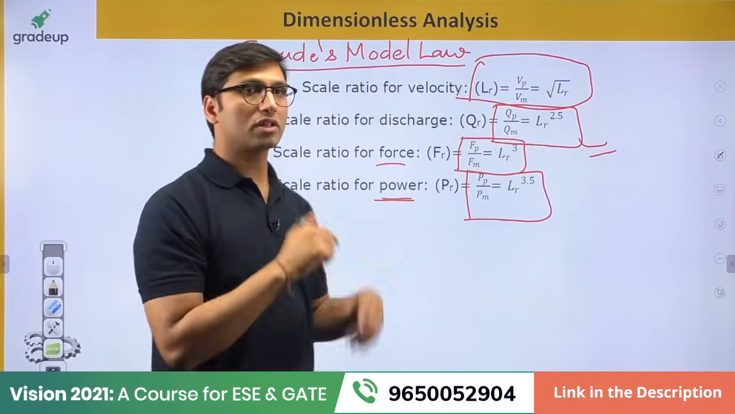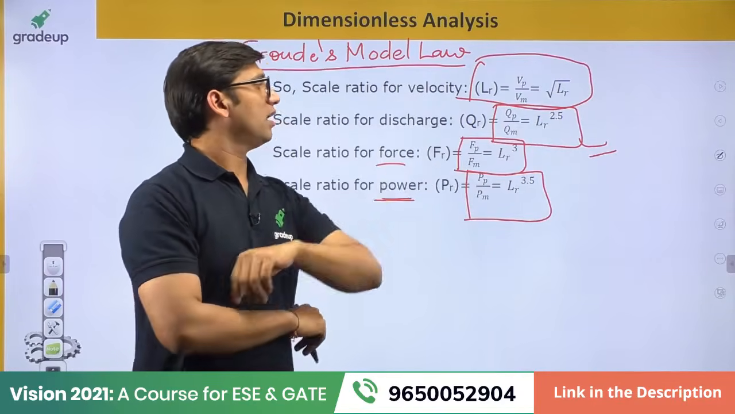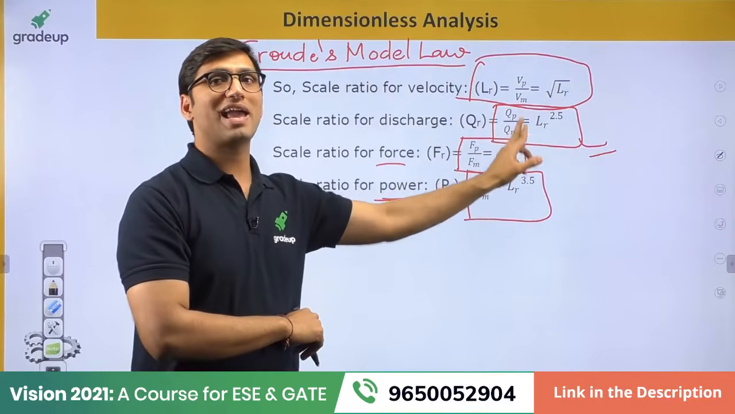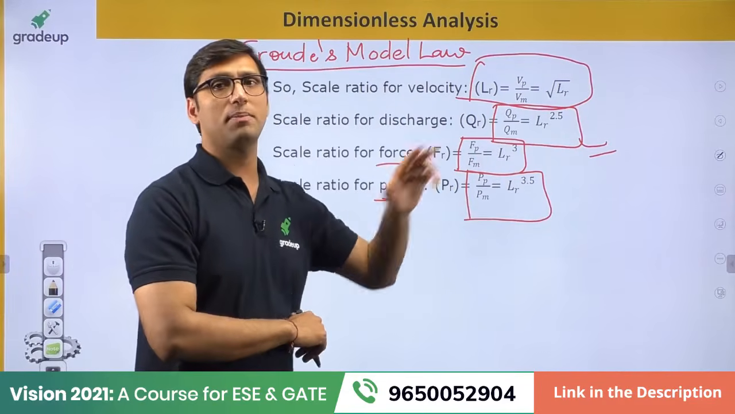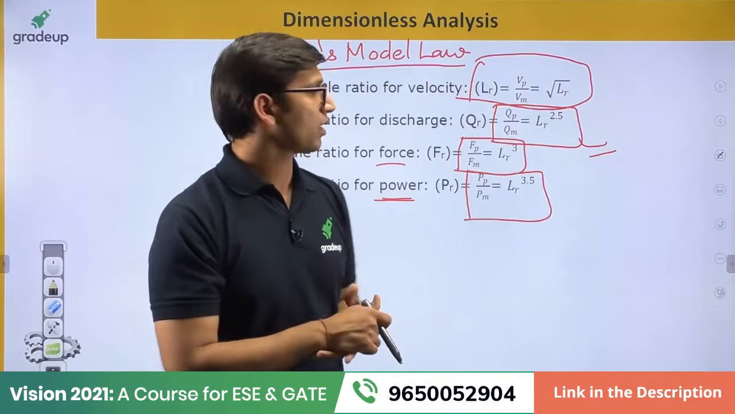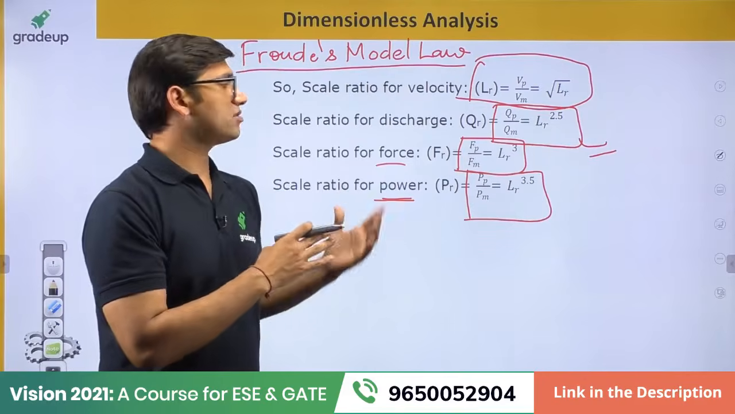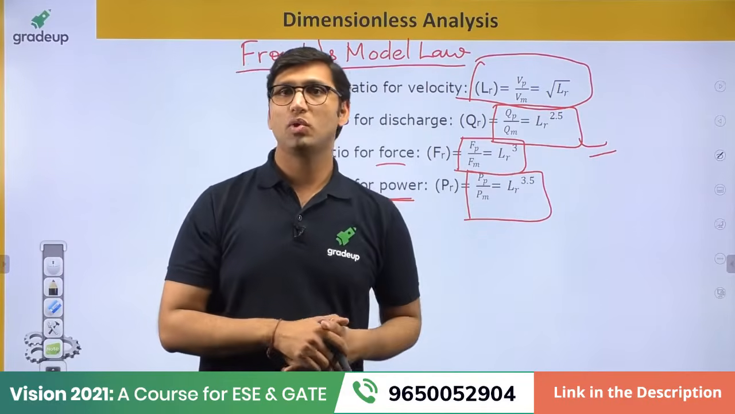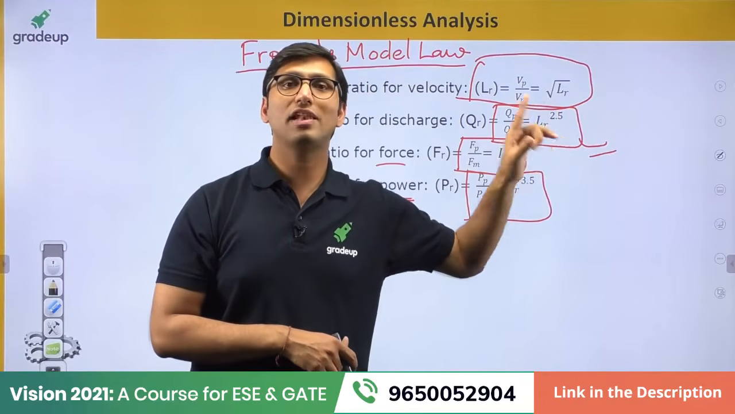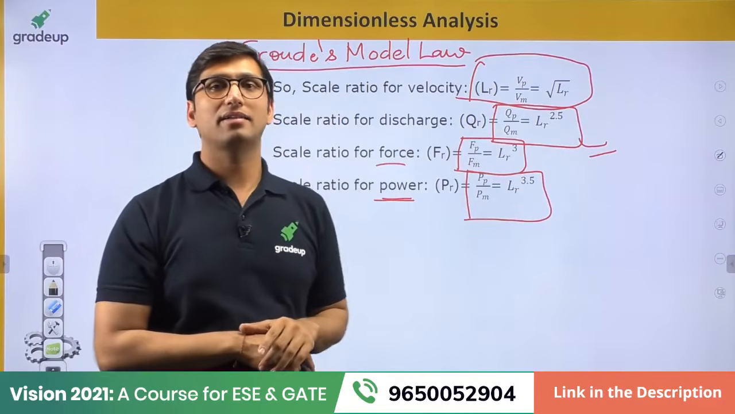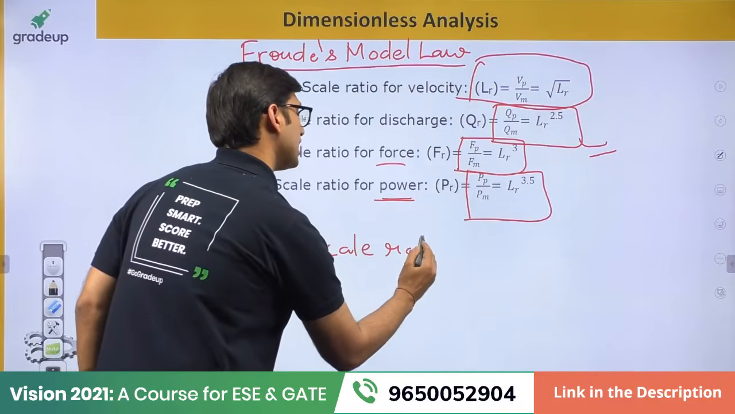Okay. So for the Froude model law, the velocity ratio in terms of length ratio is equal to under root LR. Discharge ratio is equal to LR power 2.5. Force ratio is equal to LR power 3 and power ratio is equal to LR power 3.5. That is how you can represent these different ratios of force, power, velocity and discharge in terms of length ratio. So you can see from these relations how the question will be asked in the exam. The length ratio will definitely be given to you. Scale ratio will definitely be given to you.